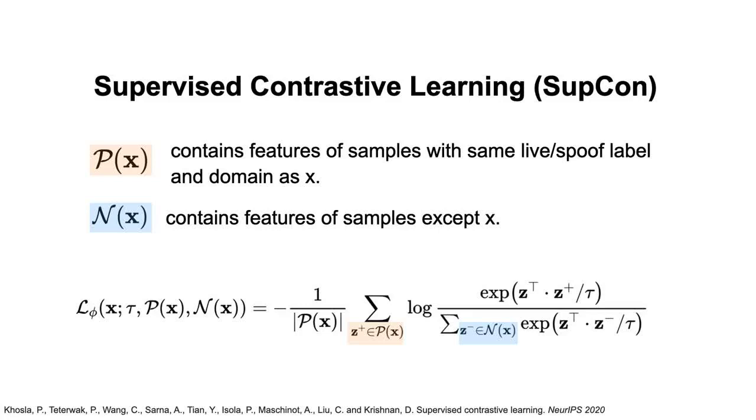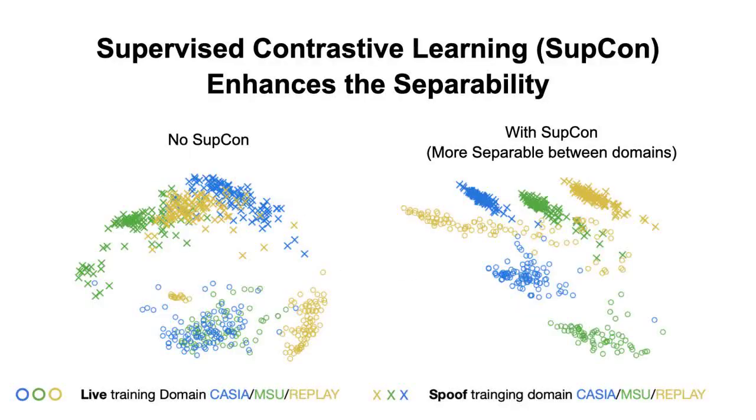It naturally suits the need for the cross-domain FAS setting, since we treat samples with the same domain and the same live-spoof label as the positive set, and they will form a cluster. We exemplify the idea by comparing the feature visualization with real examples. In the figure, different colors represent different domains and different shapes represent live-spoof labels. We see that features get more separable by applying the SubCon loss.